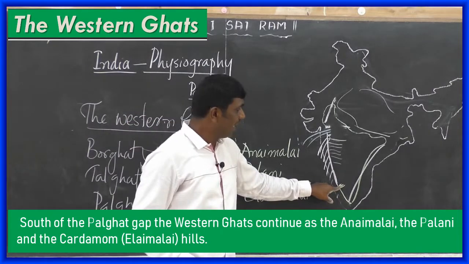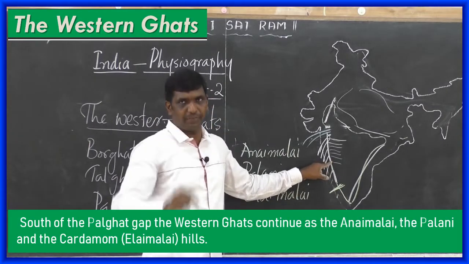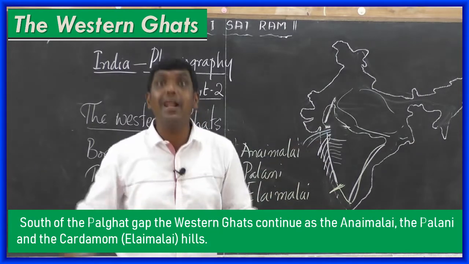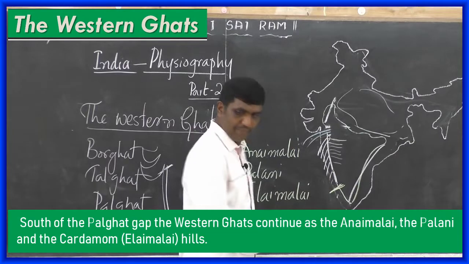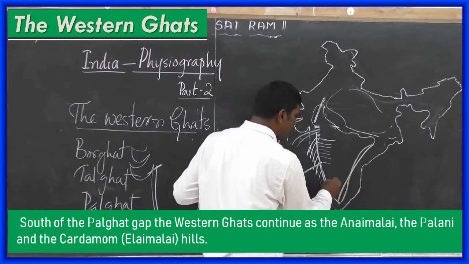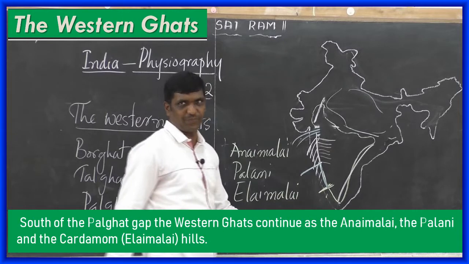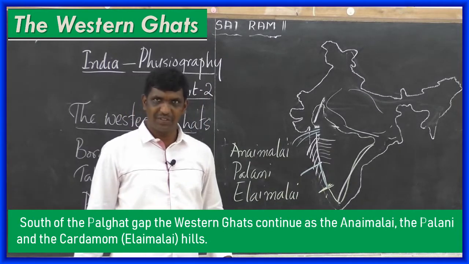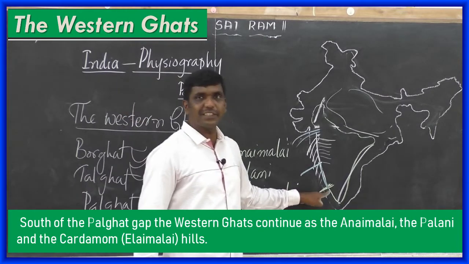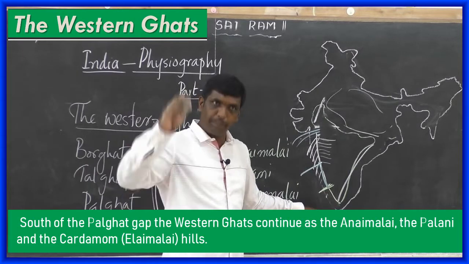That range passing through Karnataka is called Sahyadri. Even in Maharashtra it is called Sahyadri. But we call it Malnad. That range is here in Karnataka. In Karnataka, this region, the same Western Ghat belt, is called Malenadu. Malenadu means the hilly region, Male. But here it is called Anai Malai, Yelai Malai, the Palani Malai.